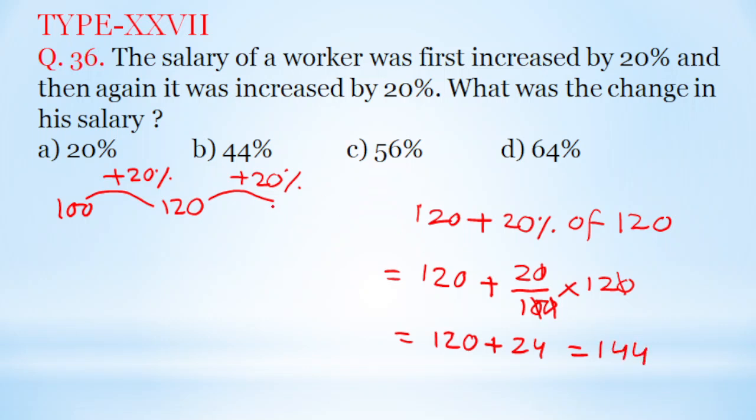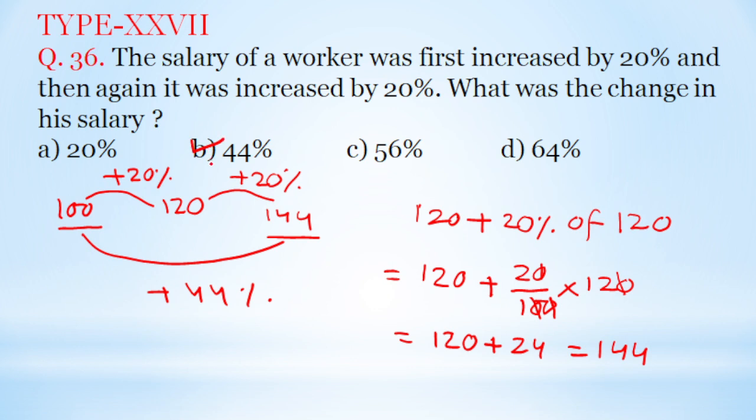That means after the second 20% increase, it will become 144. That means originally it was 100 and now it is 144. That means the percentage increase is 44%. Here it is a 44% increase. That means here option B is the right answer.